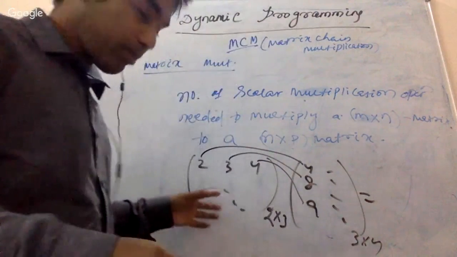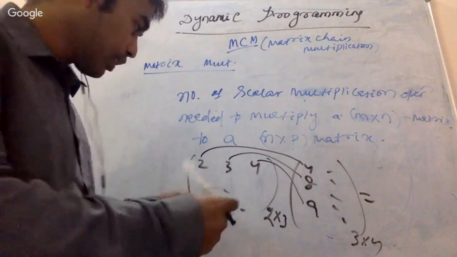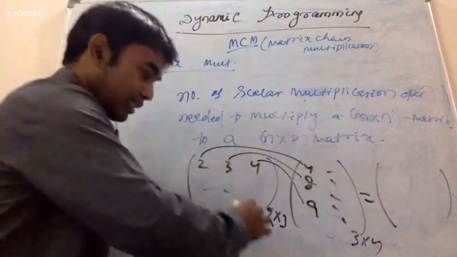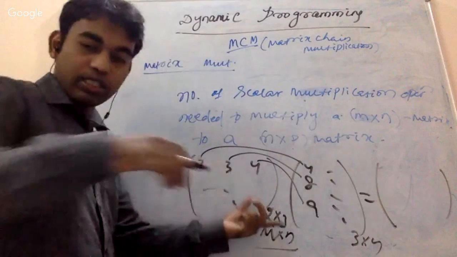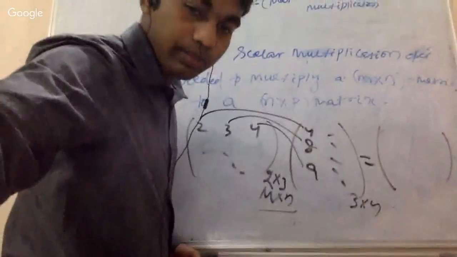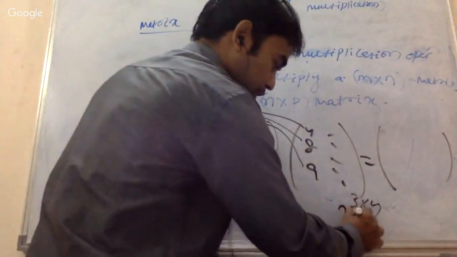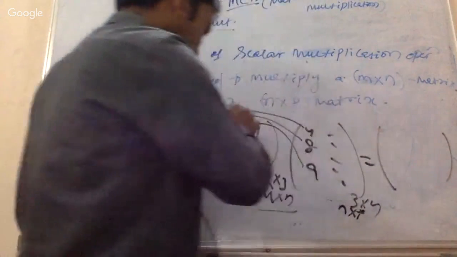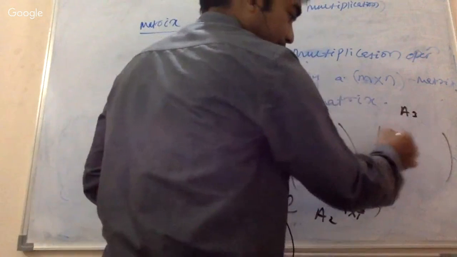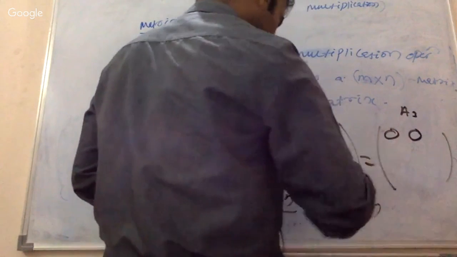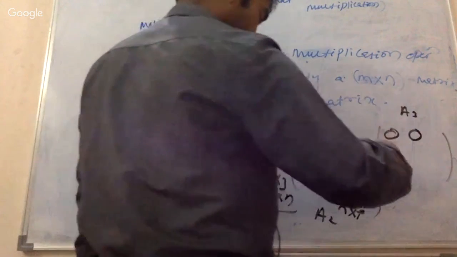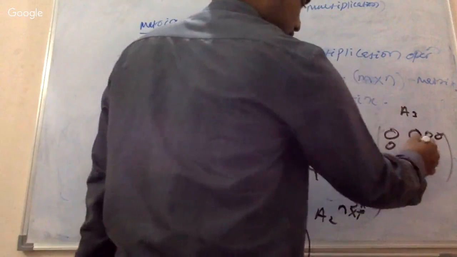I'll tell you one more thing. Just think in this way so that you will be able to understand. This is an M cross N matrix, think about 2 cross 3 or M cross N. This is an N cross P. Suppose this is matrix A1, this is matrix A2, and this is matrix A3. Then you are getting this matrix. Suppose 2, 3 and 3, 4, this is going to be 2 rows and 4 columns.